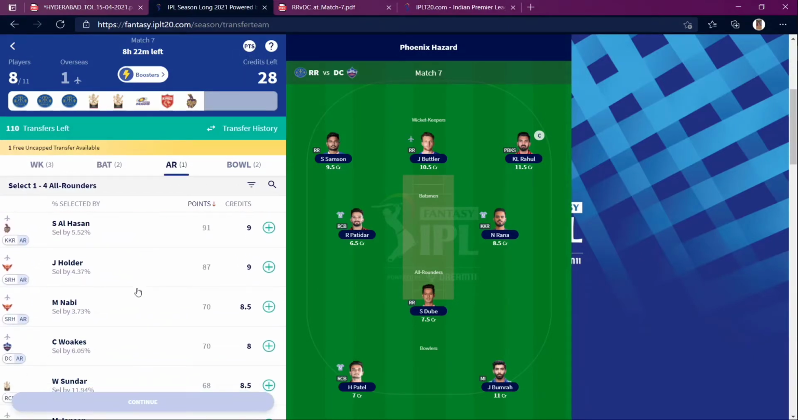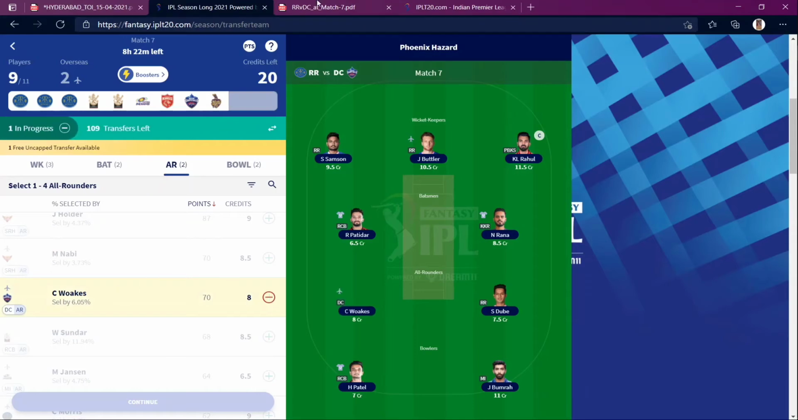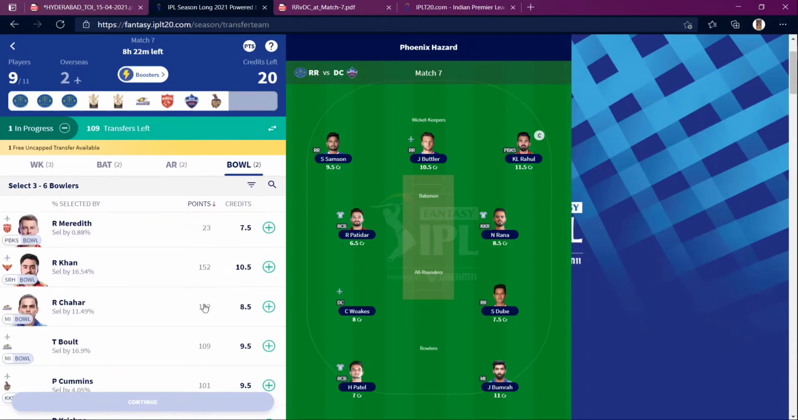Woakes is a great man. So I mean, Woakes, I'll just pick him. And talking about Dubey, he is there, Nitish Rana. So I should be having some kind of less credit. So I'll be going with.